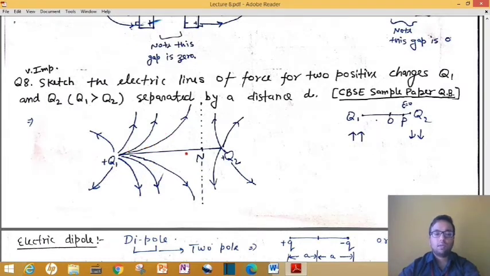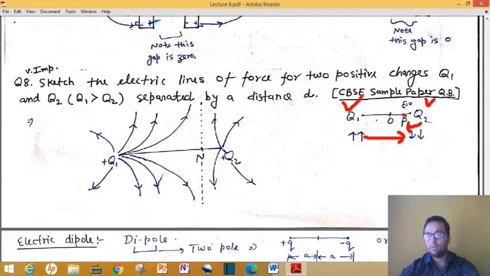The second most important thing is, if I ask you that O is the middle point, then where will the electric field be 0 in this system, towards the left of O or towards the right of O? Just think, it will be towards the right of O. Why? Because Q1 is greater, so its effect at a particular point P and the effect of Q2 at that point will be equal.